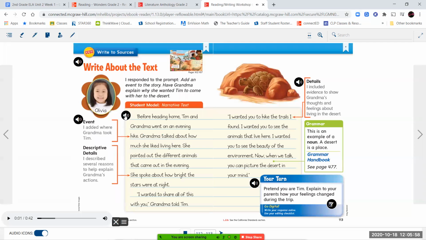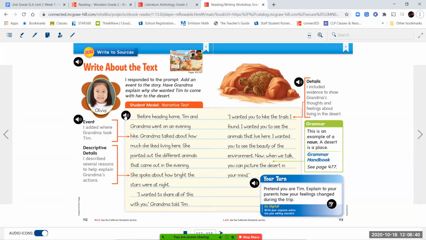Before heading home, Tim and Grandma went on an evening hike. Grandma talked about how much she liked living here. She pointed out the different animals that came out in the evening. She spoke about how bright the stars were at night. "I wanted to share all of this with you," Grandma told Tim. "I wanted you to hike the trails I found. I wanted you to see the animals that live here. I wanted you to see the beauty of the environment." Now, when we talk, you can picture the desert in your mind.